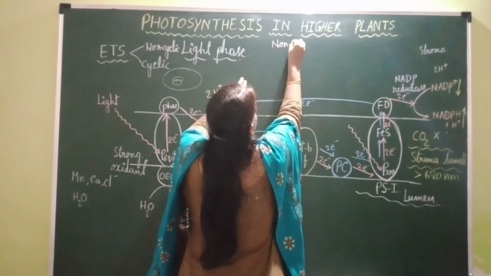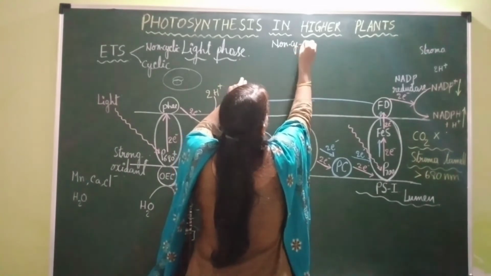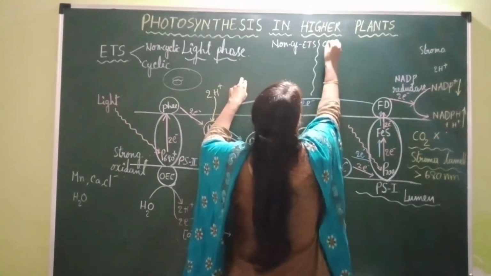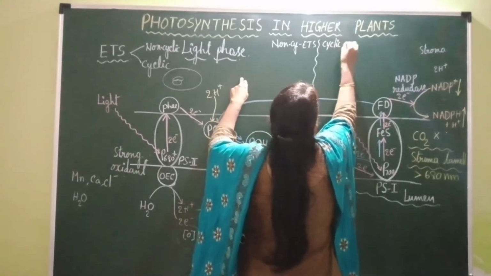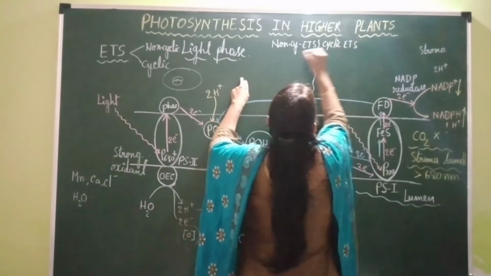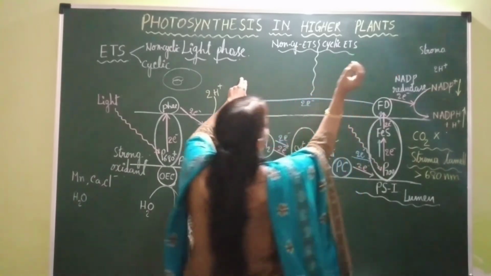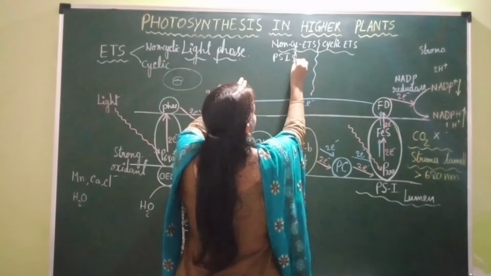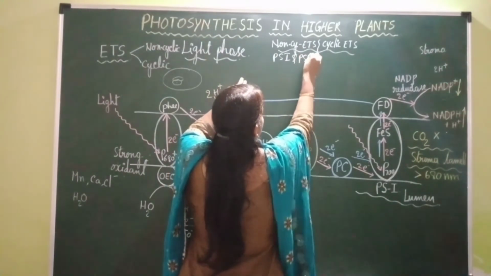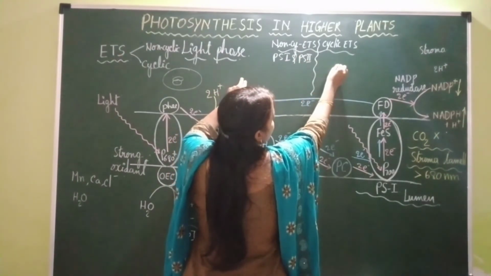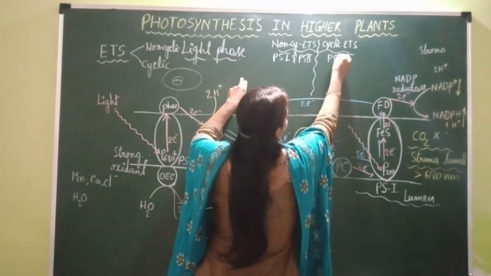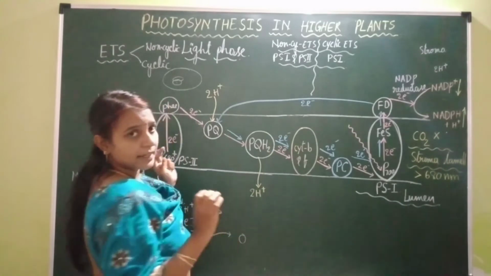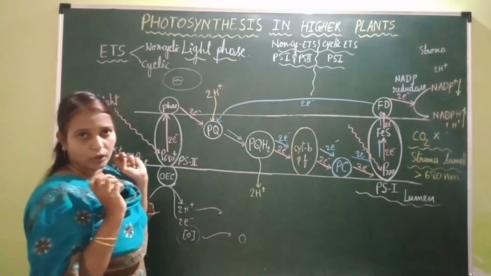So non-cyclic ETS and cyclic ETS. So in non-cyclic ETS, what is taking place? Both PS1 and PS2 are involved in non-cyclic ETS, whereas in cyclic ETS only PS1 is involved. And in non-cyclic ETS there is requirement of external electron donor.